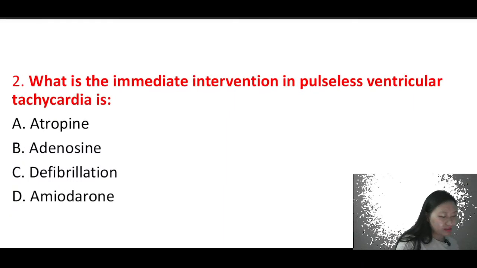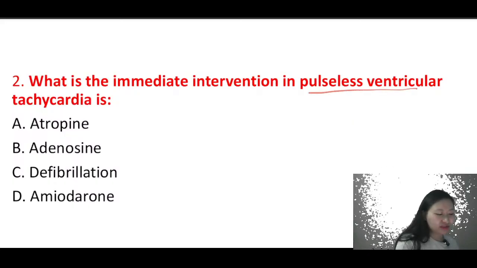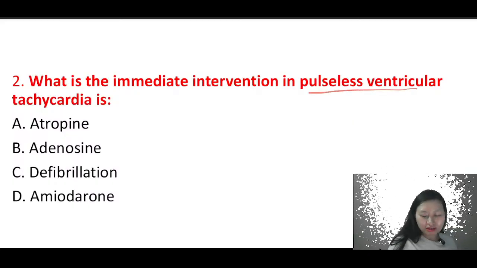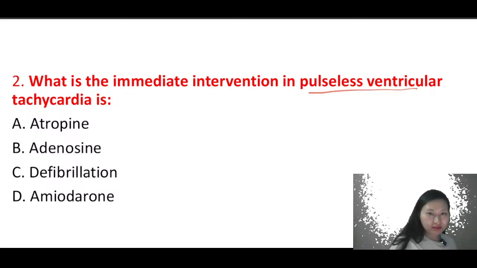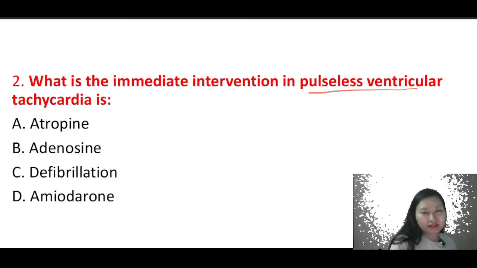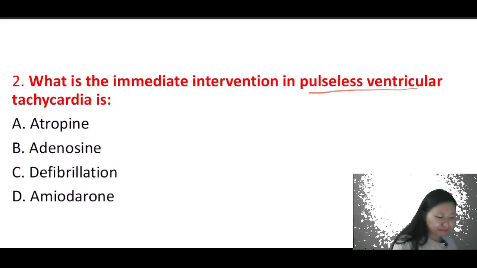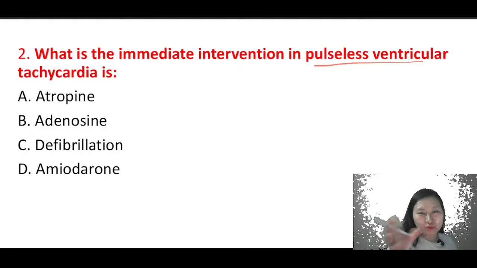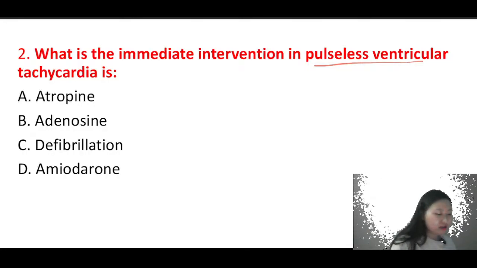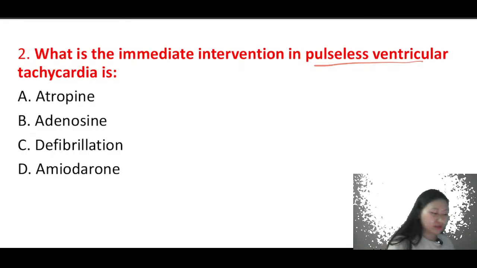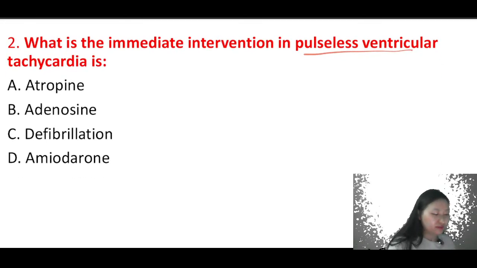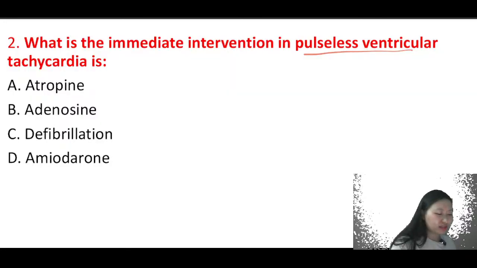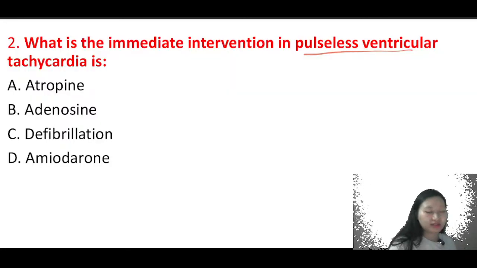So in this, what is actually pulseless ventricular tachycardia? The pulse is absent, and there is ventricular tachycardia happening, right? In the ventricles, the heart is squeezing out too much, so it is going at a fast pace. There are 4 options: atropine, adenosine, defibrillation, and amiodarone. So what is the intervention that you will give in a pulseless ventricular tachycardia?